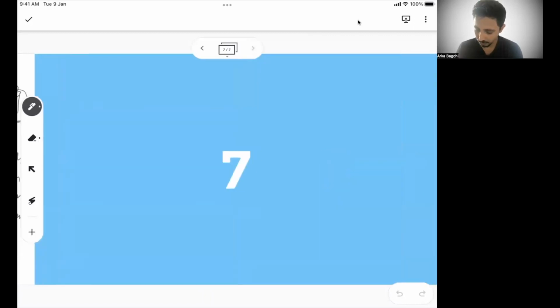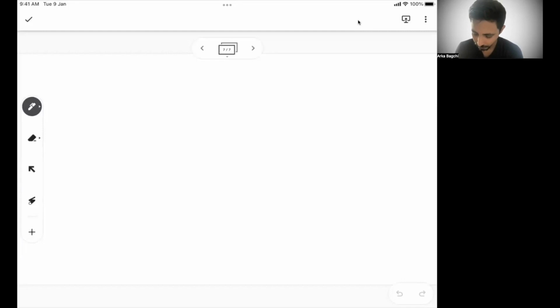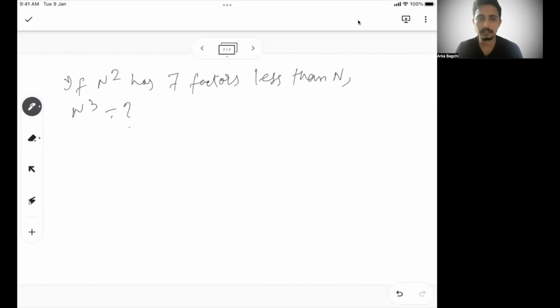Okay, now let's take another example. Let's say n square has 7 factors less than n. Then n cube has how many factors? Okay.